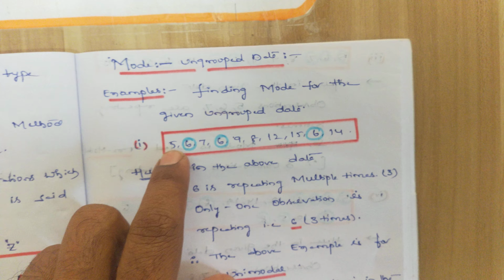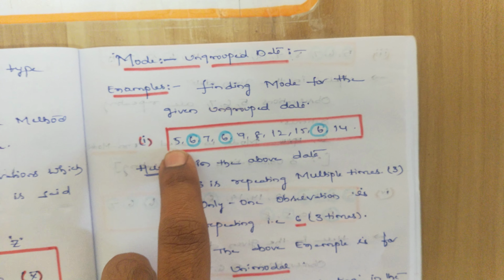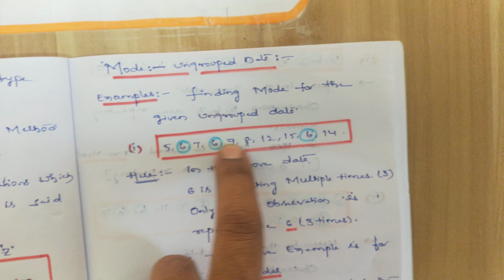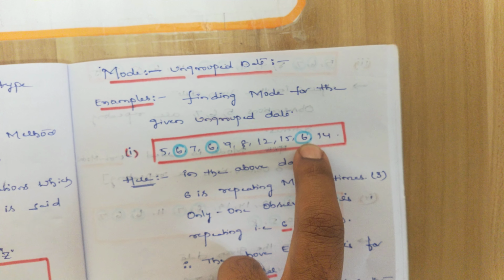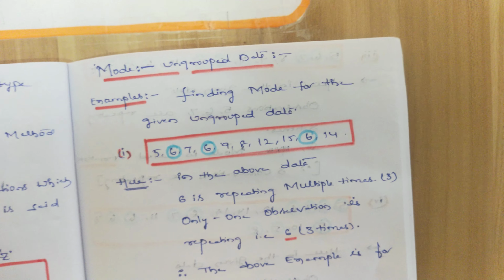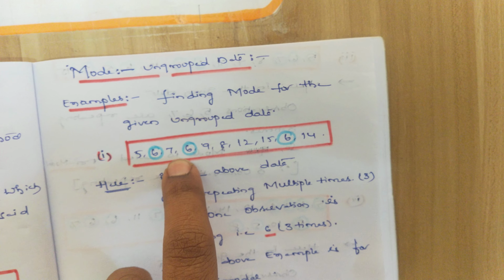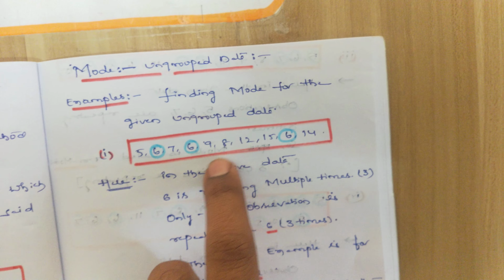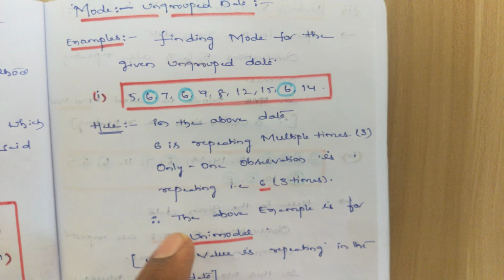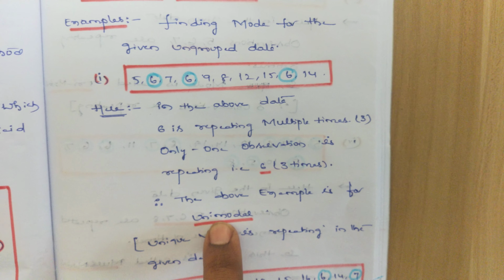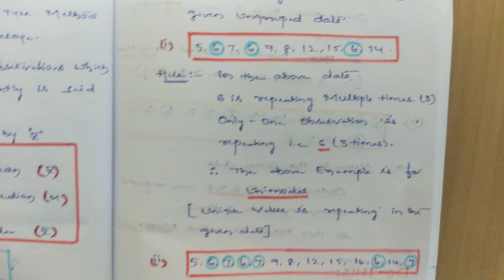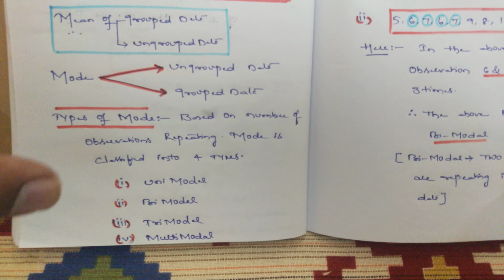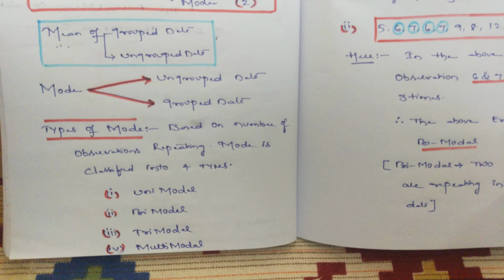For finding the mode, you just have to observe which observation is repeating more times. Here 6 is repeating more times, 3 times, and only observation 6 is repeating, not any other observation. So that is called unimodal, students. Only one observation is repeating here. Actually, this type of classification is not covered in your syllabus, but for your knowledge I am explaining all this. Please keep it in mind, students.